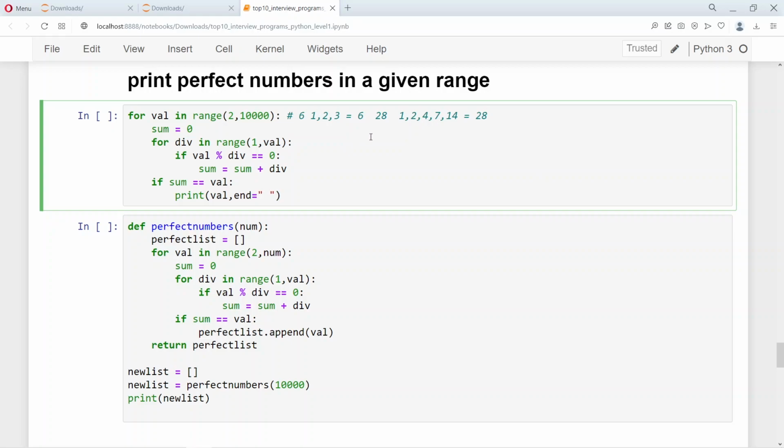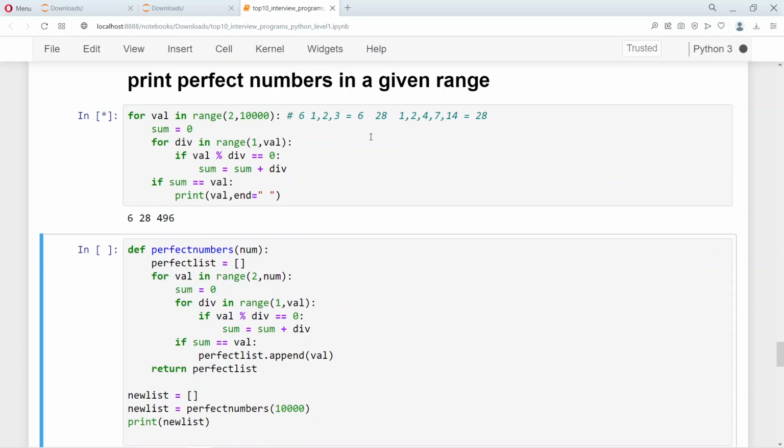So we have only 4 numbers still around 1 million as well. So we have 6, 28, 496 and 8128. So you can see there are only 4 perfect numbers till around a million.